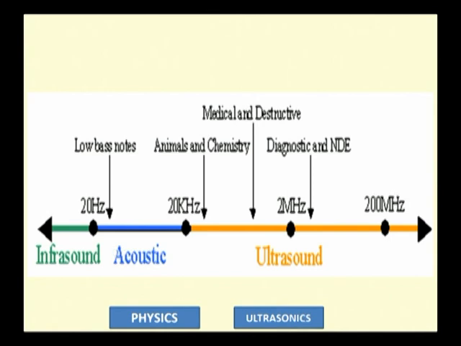Ultrasonics, as you know, is one kind of sound, and you can see that sound can be classified into three basic parts. First is infrasonic, which has a frequency less than 20 hertz. Then another, very helpful to us, is audible sound or acoustic sound, between 20 hertz and 20 kilohertz. And ultrasonic sound has a frequency greater than 20 kilohertz. Most of the medical, dental and diagnostic applications, as well as animal and chemistry applications, belong to the ultrasonics range.